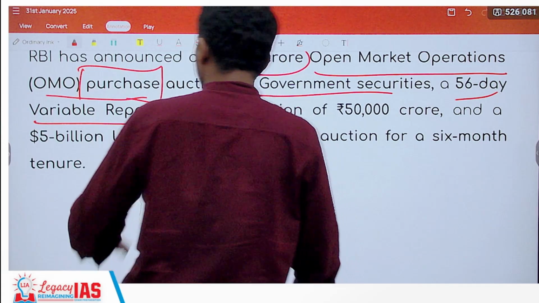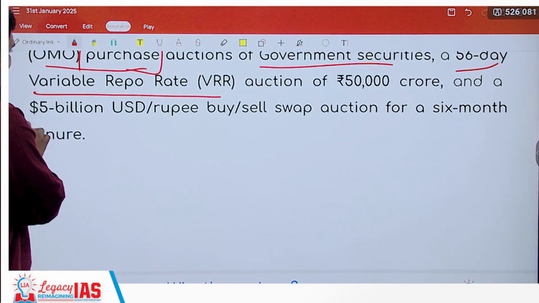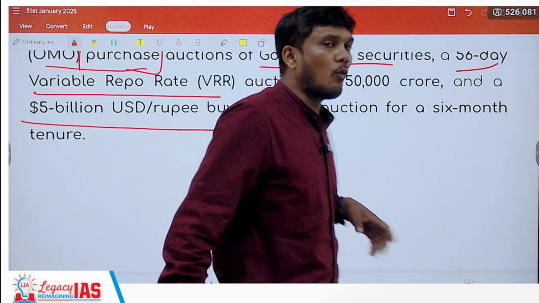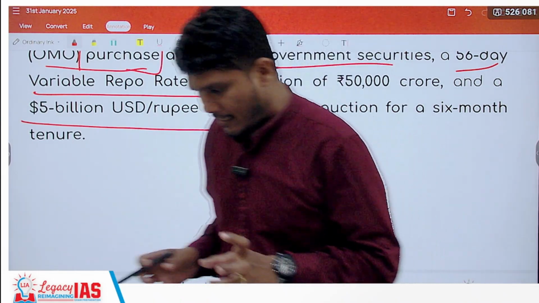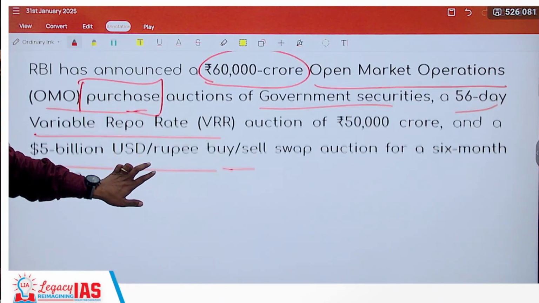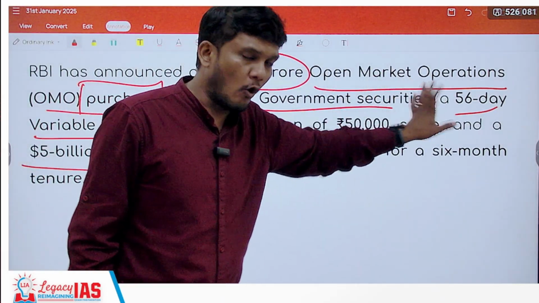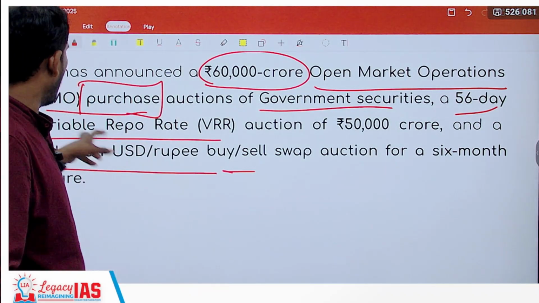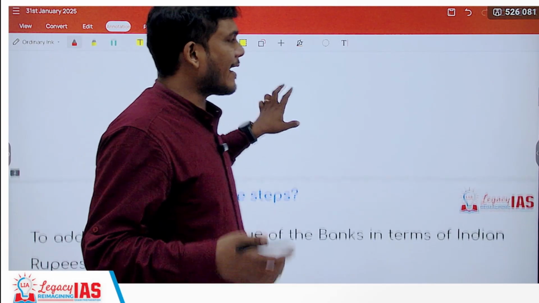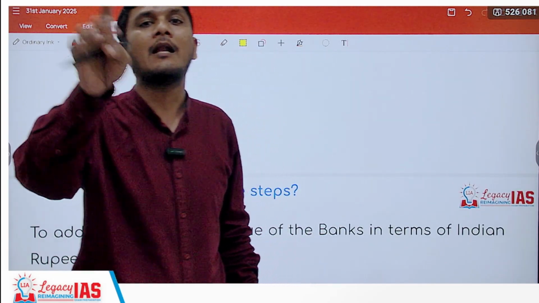At the same time, the last but not the least, $5 billion rupee buy sell swap. So what is this dollar rupee swap and how is it going to help? We will see that also in detail. So what are we going to see now? OMOs plus the VRR plus the swap. What are they and how are they going to help the liquidity situation?